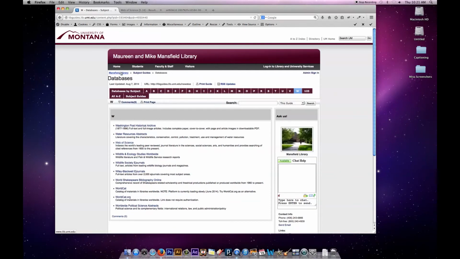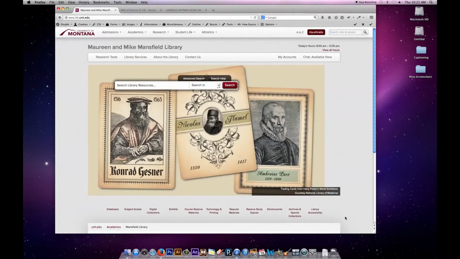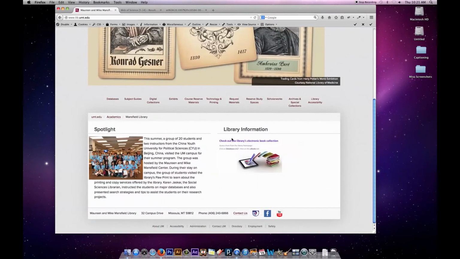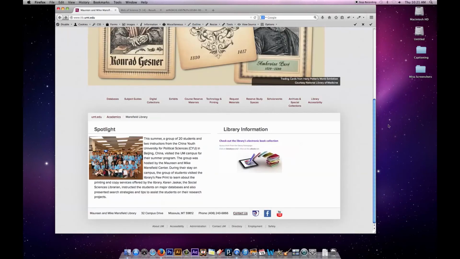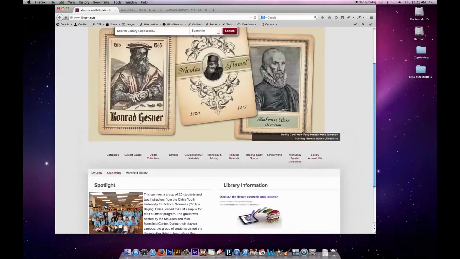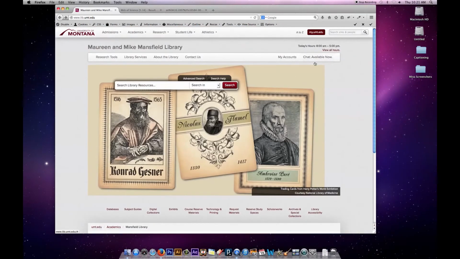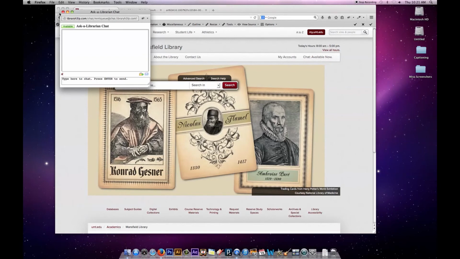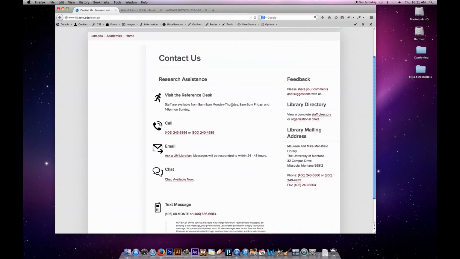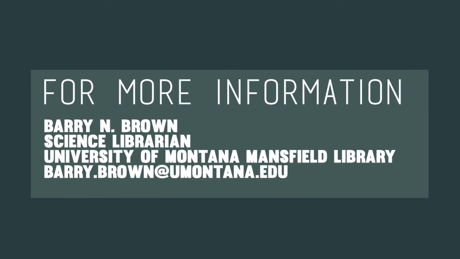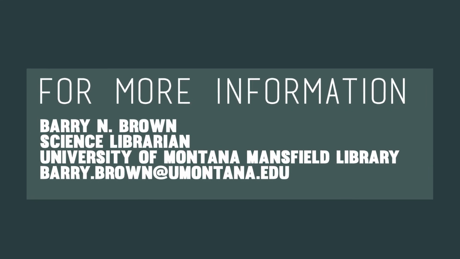Hopefully you have enough information to get started using this database. And of course, whenever you're using library resources, if you have a question, you could contact the library. On the library page, there's a Contact Us button. You could email a question, or you could call us. Under Contact Us, there's the phone number, and whenever the library's open, somebody could answer your question that way. Okay, good luck finding information on ecology-related topics in Web of Science.